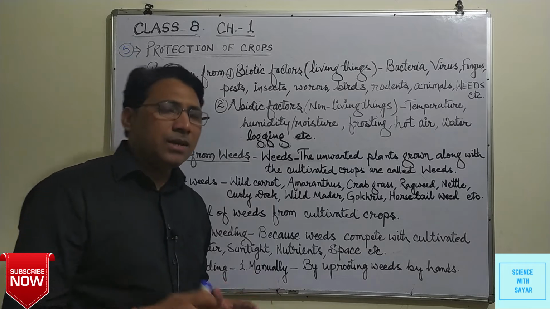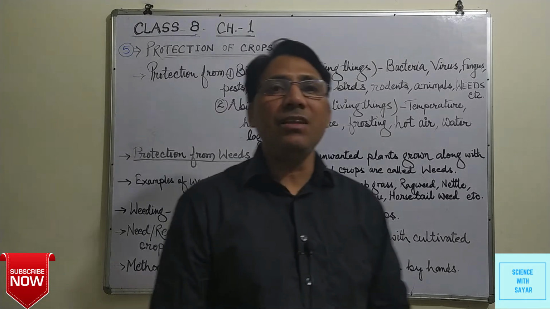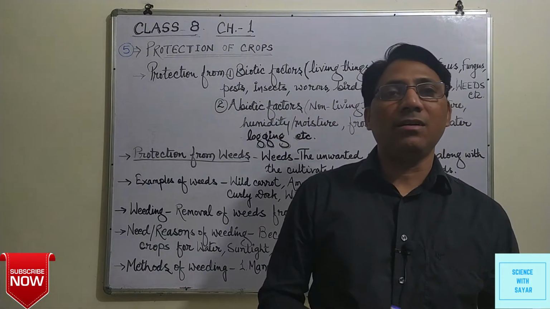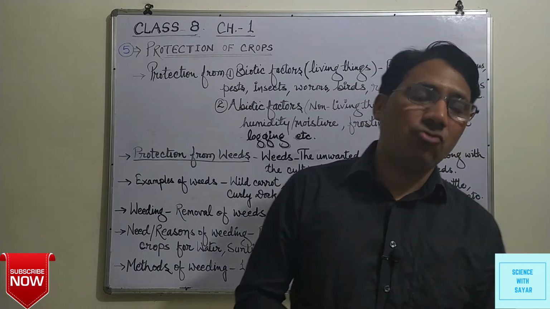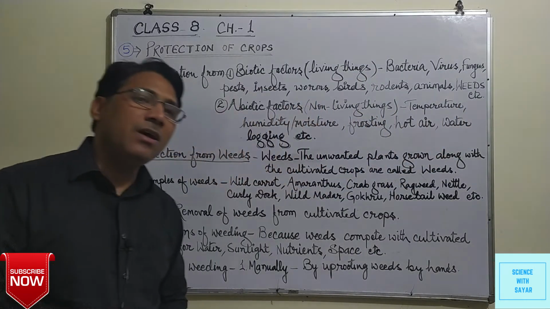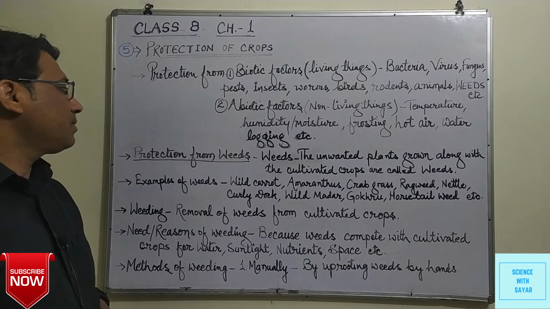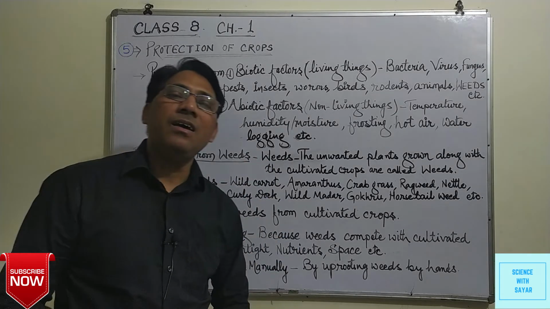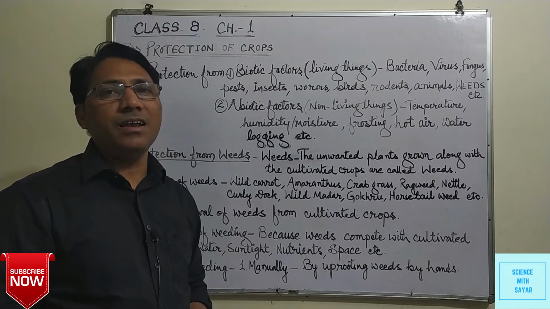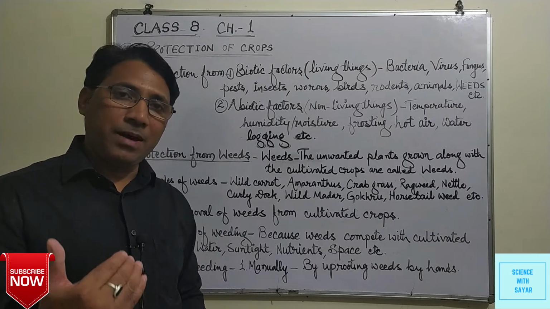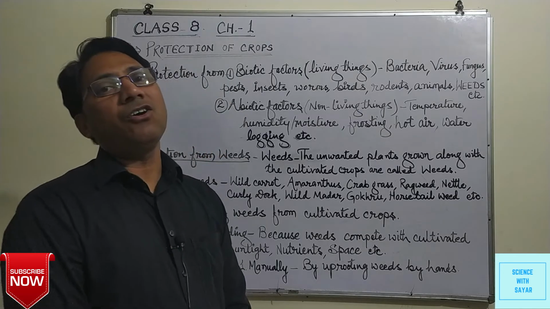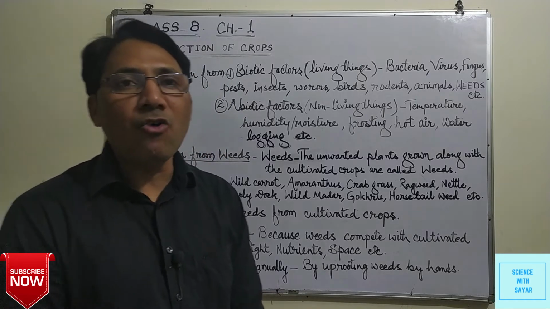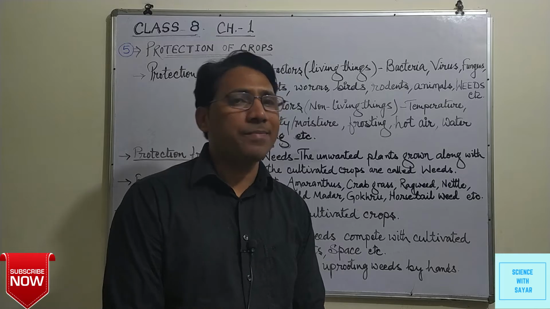In this chapter especially we will study about the protection from weeds. So all of us, we have to know about what are weeds. Weeds are the unwanted, undesirable crop plants, grasses, etc. which grow along with the cultivated crops.